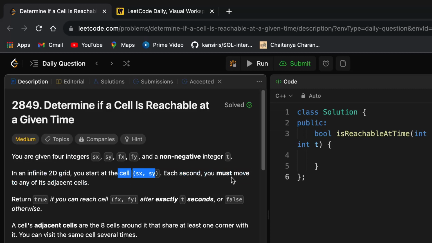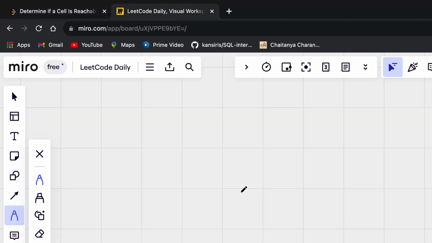Now, each second you must move to any of its adjacent cells. Return true if you can reach the cell fx, fy after exactly t seconds, or false otherwise. Adjacent cells include the 8 cells surrounding it, that share at least one corner with it. And you can also visit the same cell several times. Let us see what the problem is.